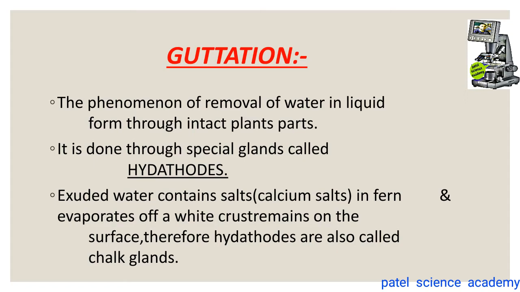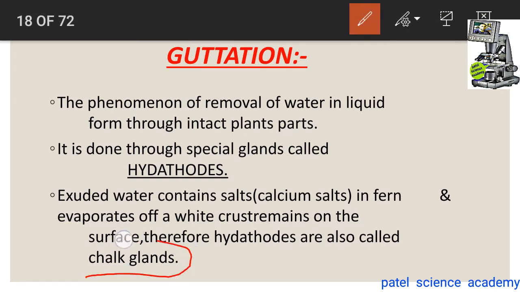exudation of the waters. This exudate water contains the salt, that is the calcium salt in ferns, and evaporates off, and a white crust remains on the surface. Therefore, these hydathodes are also called chalk gland. It is called chalk gland because the crust remains on the surface of some ferns, so it looks like a chalk. That's why that hydathode with the calcium salt is called chalk gland.